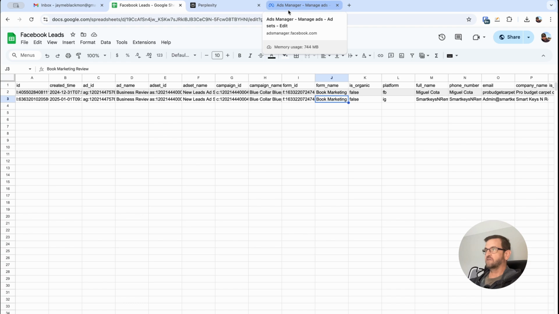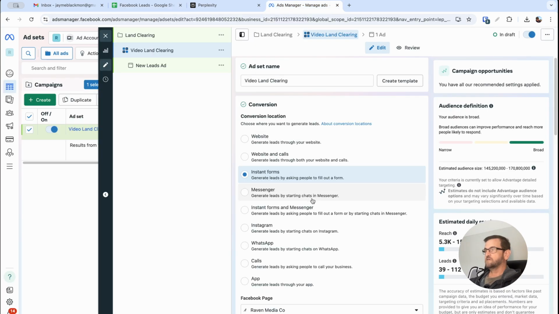So basically they just fill out a quick form. I tend to find this a little less intrusive, because what'll happen is that you get people dinging you on Messenger all day long, and if you don't reply to them right away, then they feel like you're not paying them attention, or they move on. So you can do forms. I tend to like forms. It's just really up to you. If you're a very responsive person, then choose Messenger. It's just the path of least resistance.